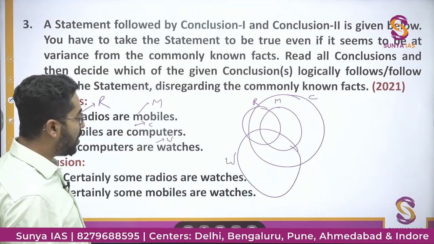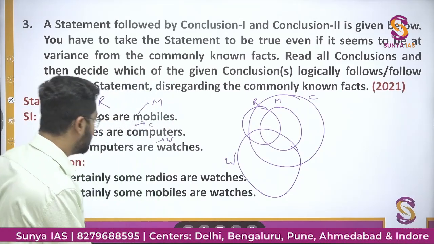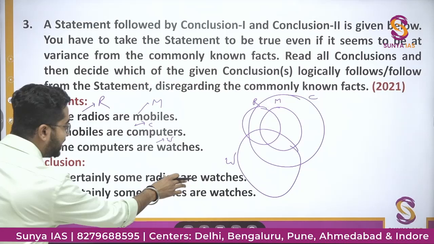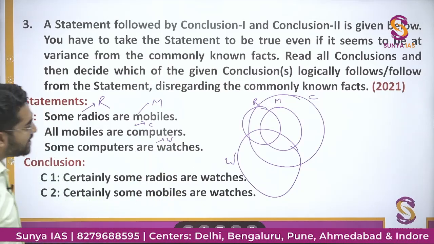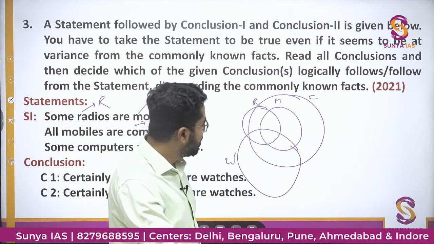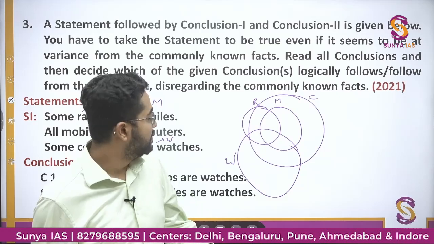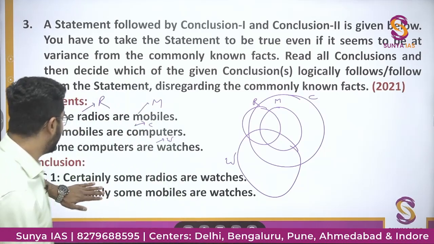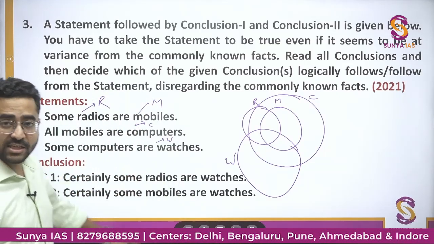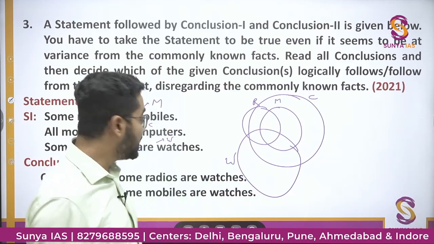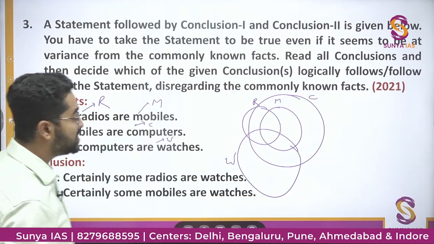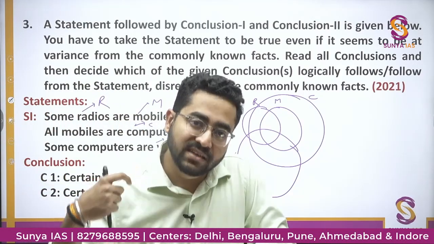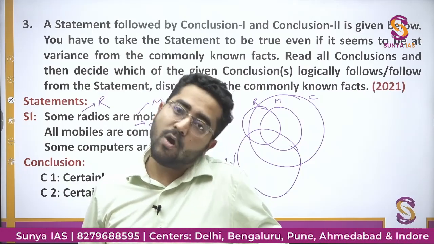ठीक है? Now I will see the options. Certainly some radios are watches. अच्छा, certainly लग गया. Then if this is already given some radios are watches, then this option would have been correct. But it is given certainly some radios are watches. If the word certainly is given, then you need to look for all the possibilities.